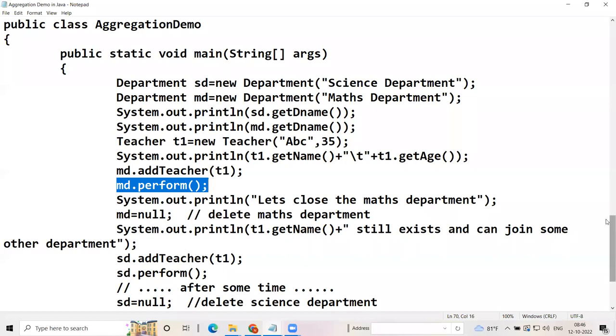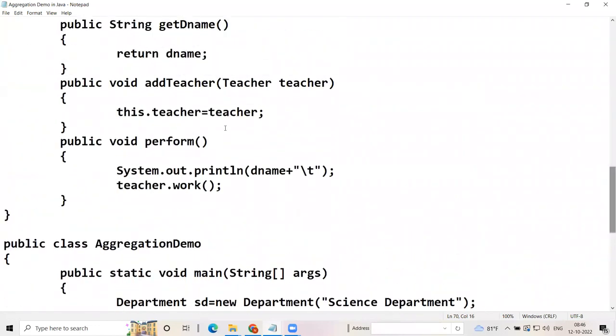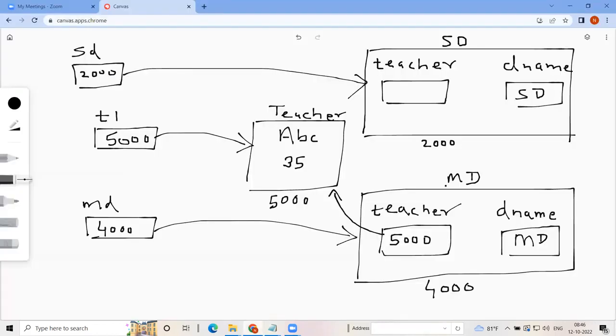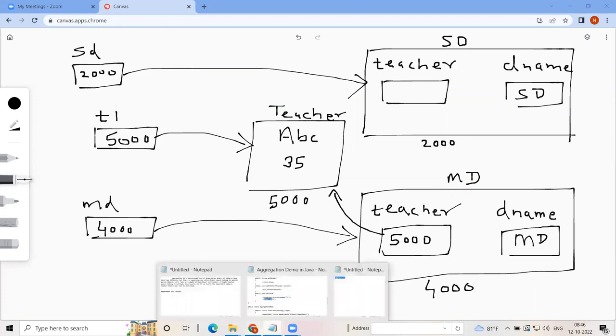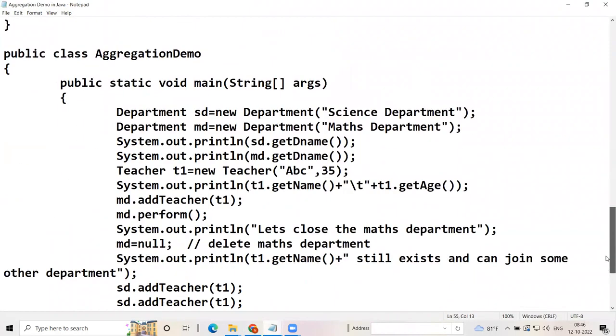When you say md.perform, control will go inside perform and teacher.work. So when you say maths department should perform, who will work? The teacher who is there inside that department will work.